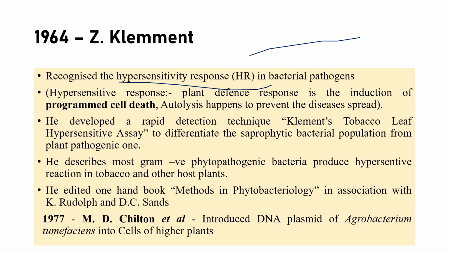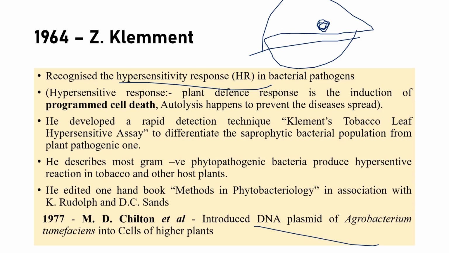Imagine this is a leaf. The adjacent cells of the leaf will die to prevent the further spread of the infection. That is called programmed cell death or hypersensitive reaction. And the next one is Chilton. He introduced DNA plasmids of Agrobacterium tumefaciens into the cells of higher plants.